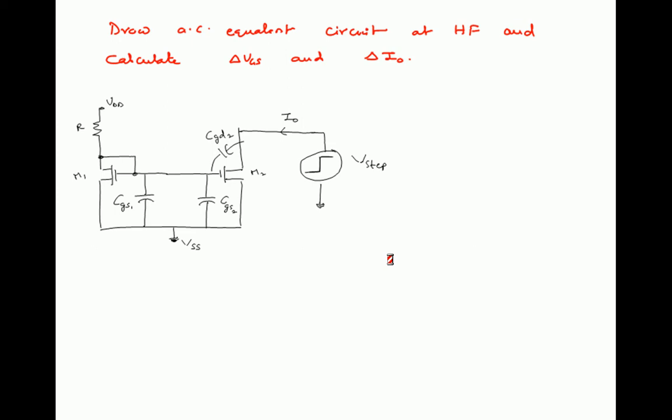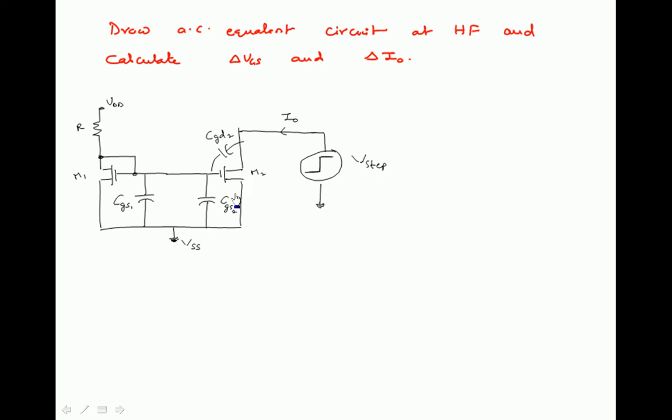Only the gate-to-source parasitic capacitance is present in M1, so CGS1 is the parasitic capacitance across M1. For M2, gate and drain are not shorted, so a parasitic capacitance exists at high frequency, that is CGD2, and this one is CGS2, the other parasitic capacitance of M2.